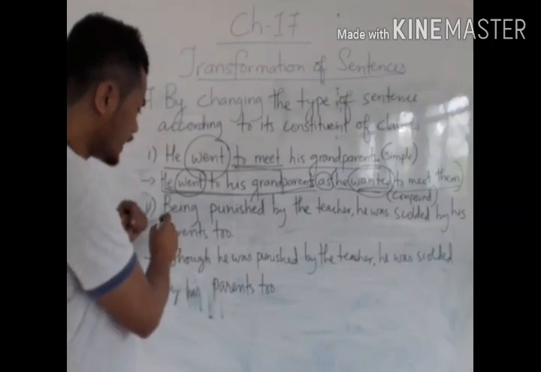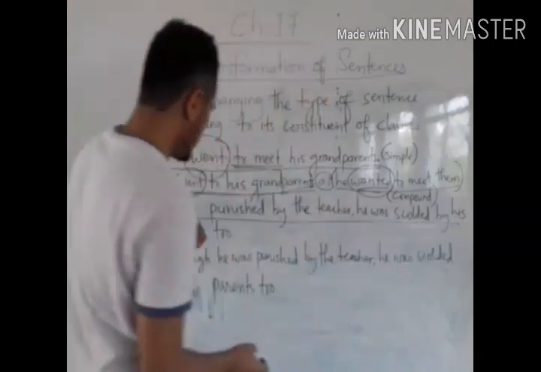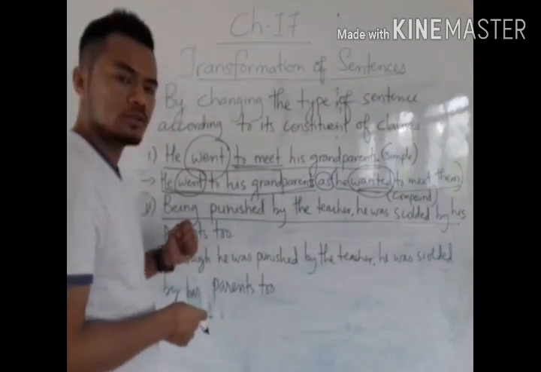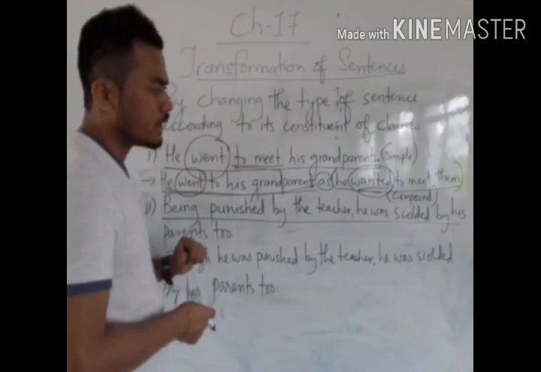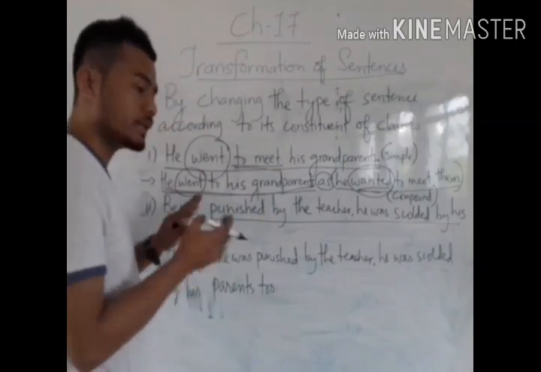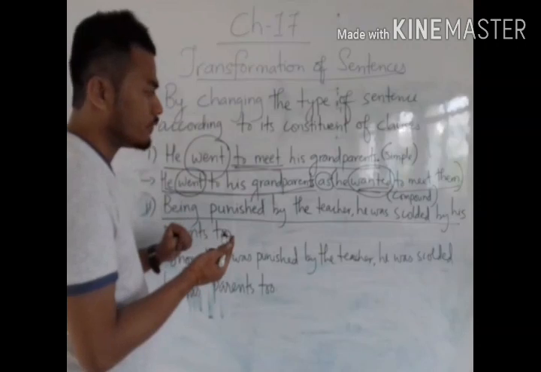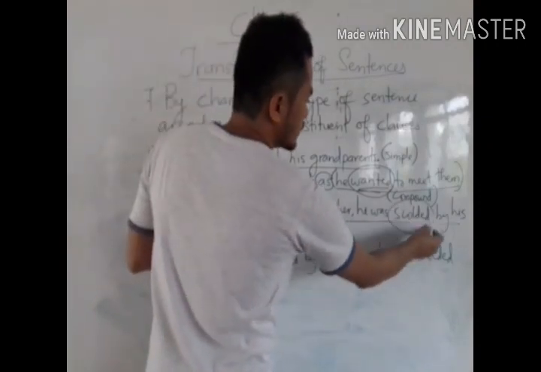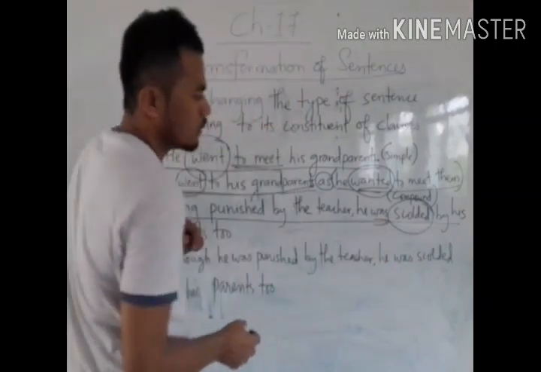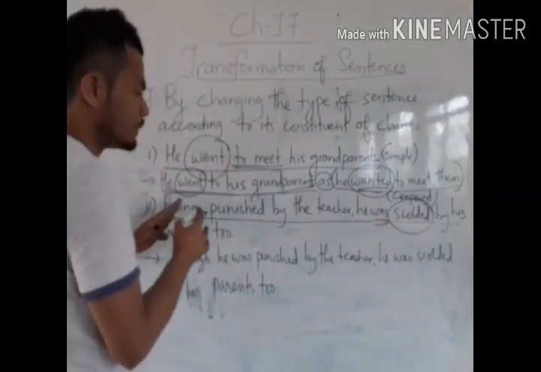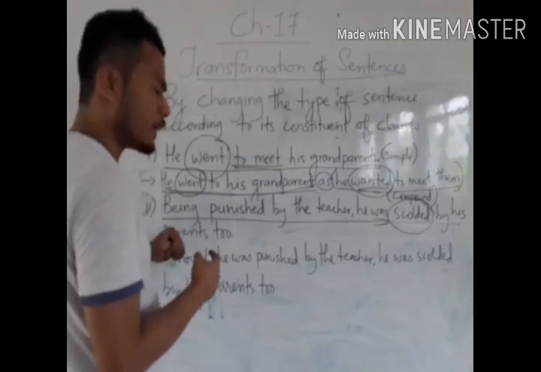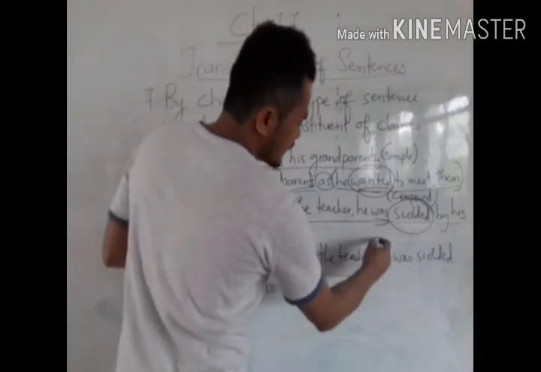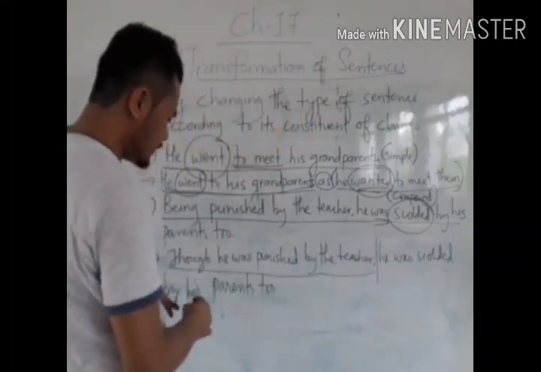Now come here, another sentence. Being punished by the teacher, he was scolded by his parents too. Here we also have one finite verb, that is scolded. He was scolded. Being punished is a non-finite verb. So here, though he was punished by the class teacher, he was scolded by his parents too.